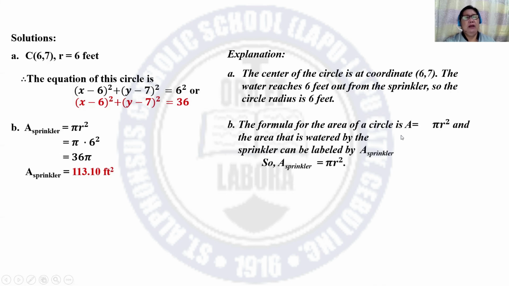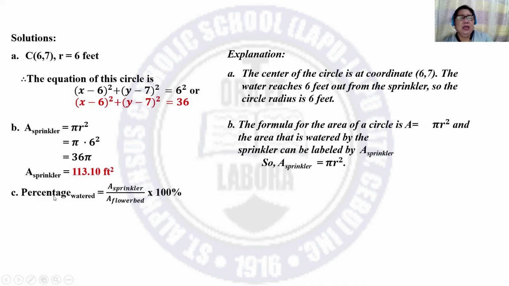The formula for the area of the circle again is A is equal to pi r squared. The area that is watered by the sprinkler can be labeled as A sub sprinkler, so we can use the formula A sub sprinkler is equal to pi r squared.